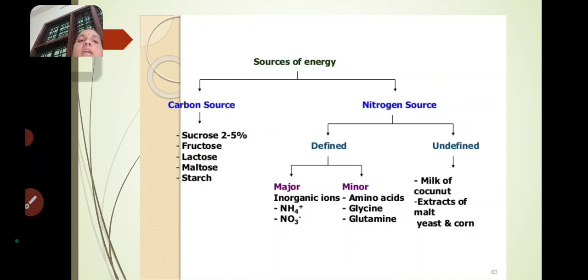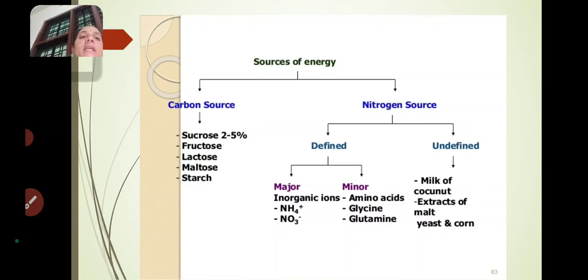These are the inorganic ions under major defined nitrogen sources. What inorganic ions should we use in the major defined nitrogen source, ma'am? NH4 plus and NO3 minus.